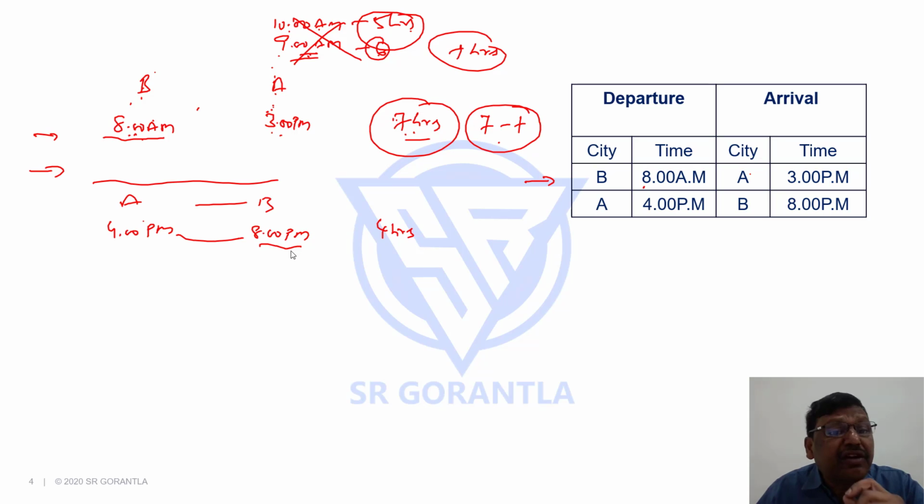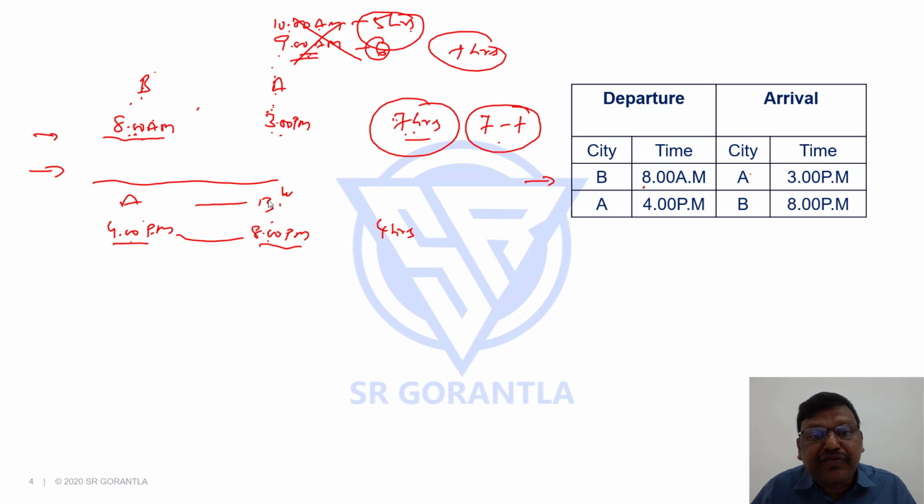But now it is reaching B at 8 p.m. Has it started in B's local time at 4 p.m.? If A's local time is 4 p.m., B's local time would have been behind because B is west. B is a west city, so it would have been behind A. Suppose it is a 1 hour difference, it would have been 3 p.m. If it is 3 p.m. to 8 p.m., the flying time should have been 5 hours.